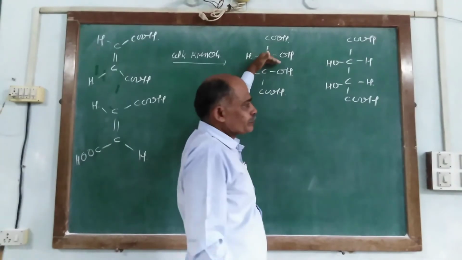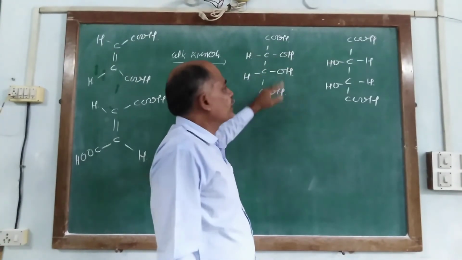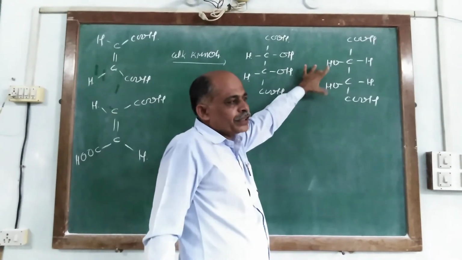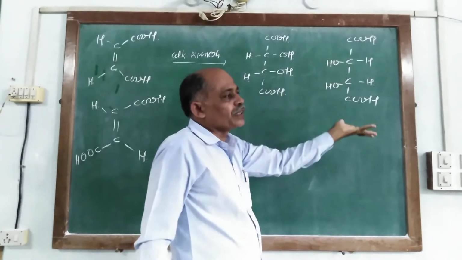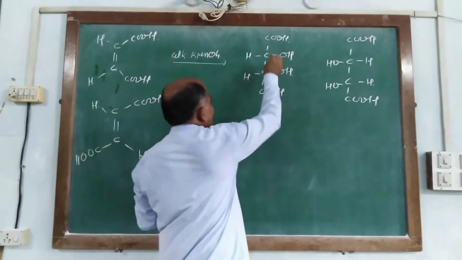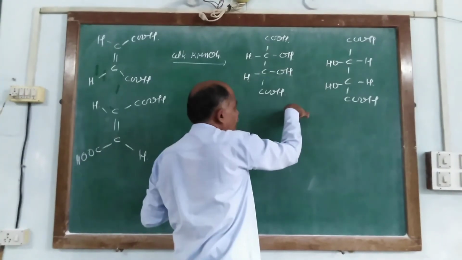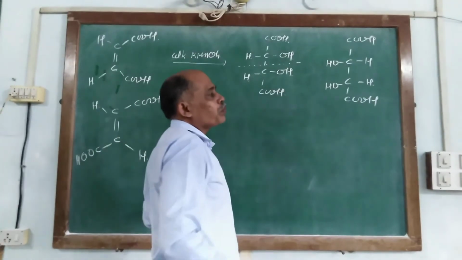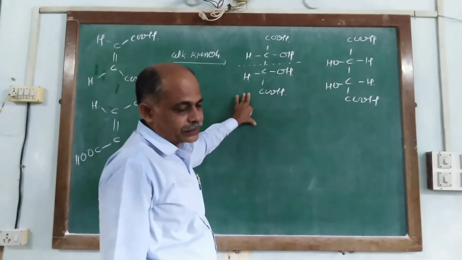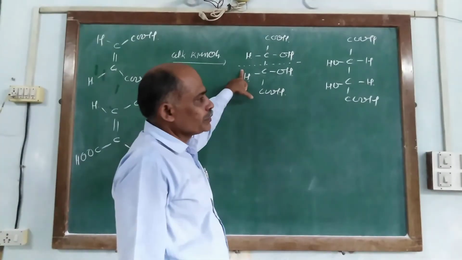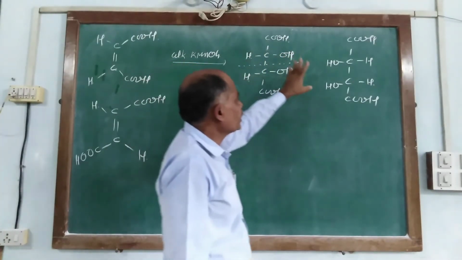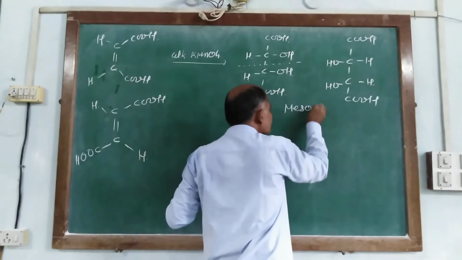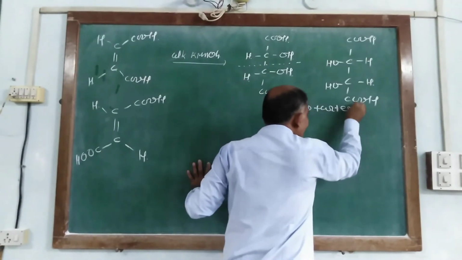So we obtain a compound having both hydroxyl groups arranged on each carbon atom in a similar shape, and so it has two asymmetric carbon atoms, and it is the meso form of tartaric acid. So it forms meso-tartaric acid.